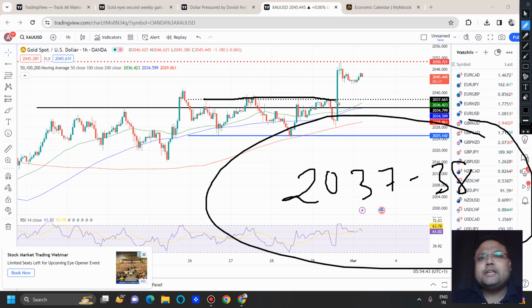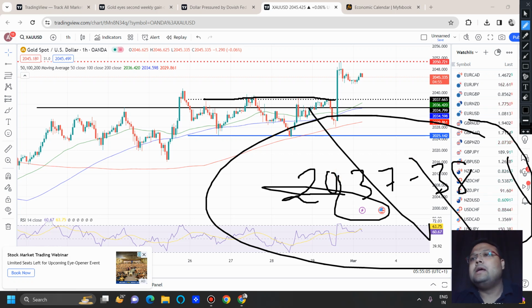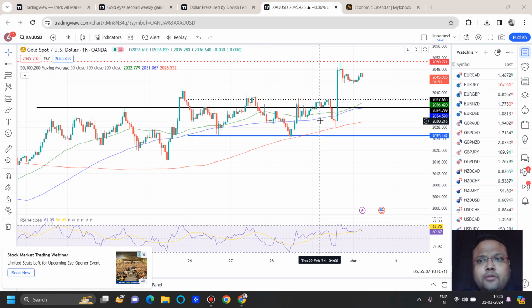During the Asian session, European session, if you see market is going down but there is not much selling pressure, then you can look for a buy position. But if you're not in a position to take any risk, if you're a learner, then it's better to wait for 2025, 2035, these two levels only. Avoid this level.